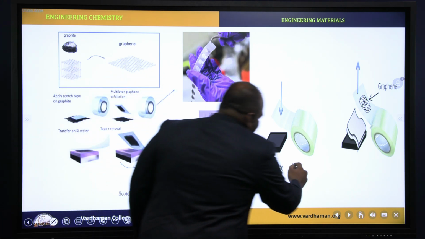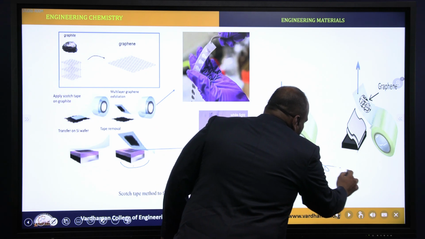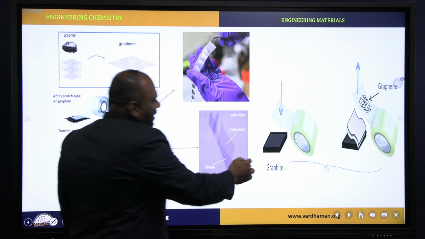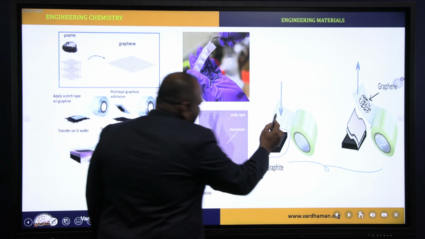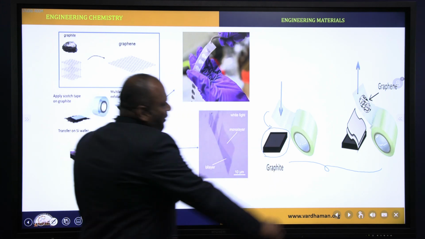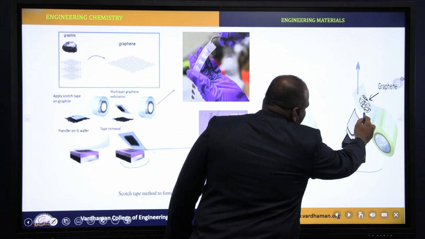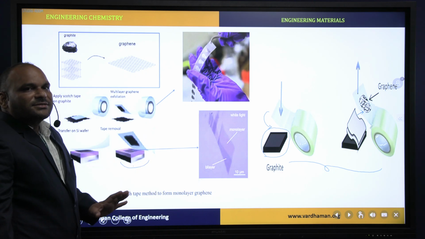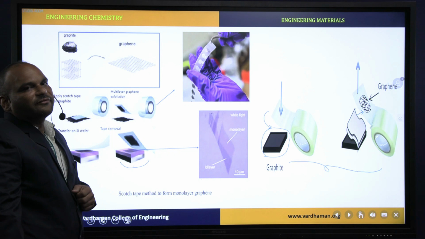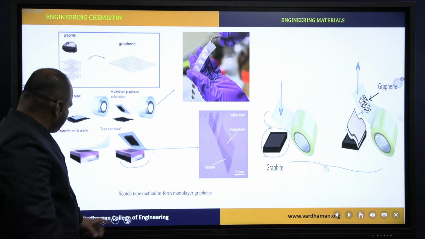This diagram shows how the Scotch tape technique is used to isolate graphene from graphite. This is graphite. Here we are applying Scotch tape on this graphite multiple times. Finally, we will get a monolayer of graphene like this. This is the process of isolation of graphene from graphite.